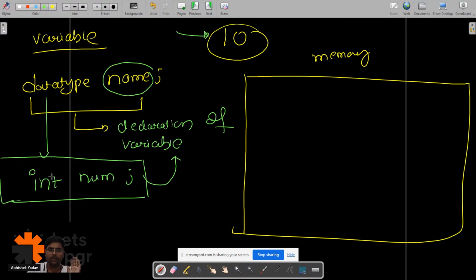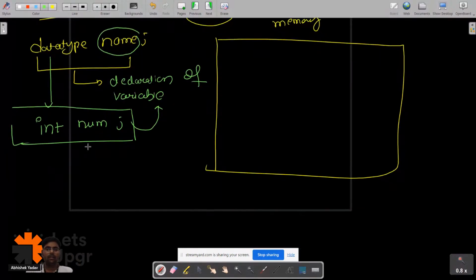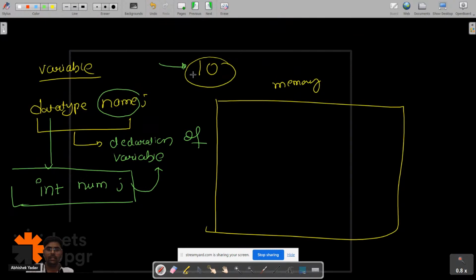Right, everyone? After declaring a variable, what do you have to do? You have to store the data, right? You have to store this 10 inside this variable num. So you will write num is equal to 10, right? You are storing the data 10 inside the variable num. This is the first way.